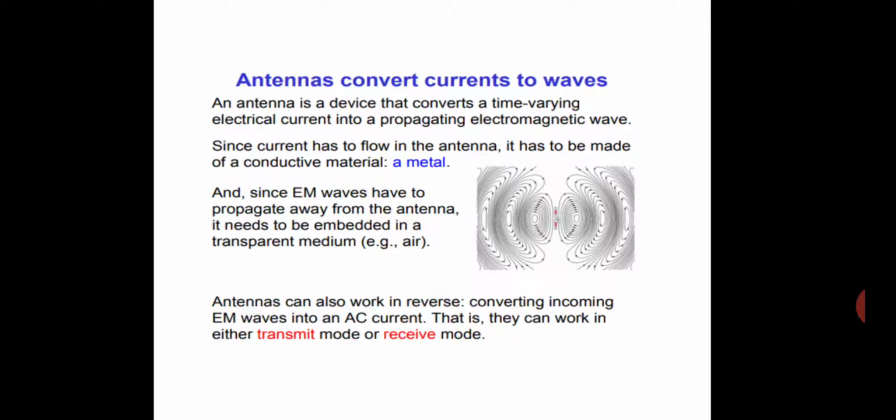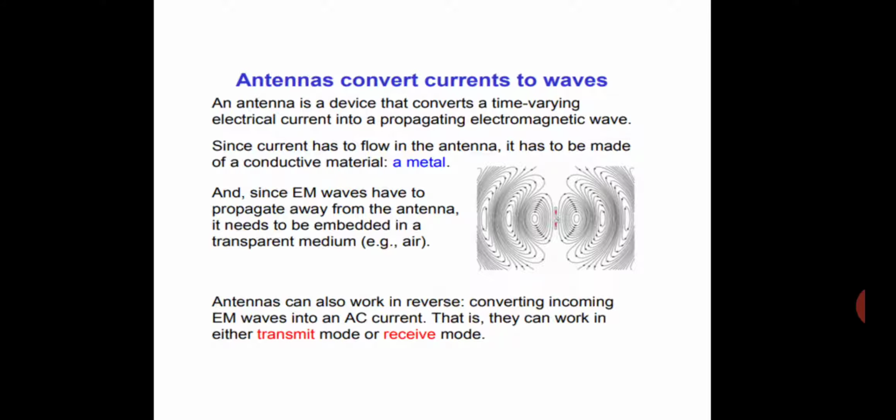So antennas convert current to wave. An antenna is a device that converts a time varying electrical current into propagating electromagnetic waves. Since current has to flow in the antenna, it has to be made of a conductive material.